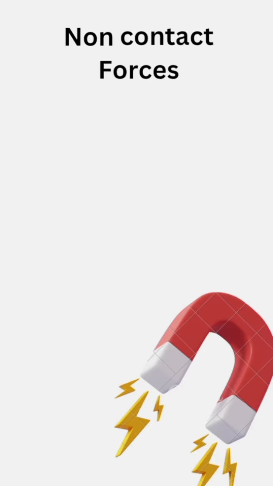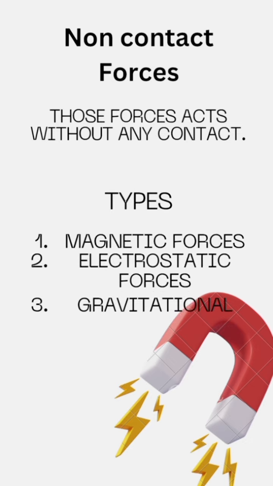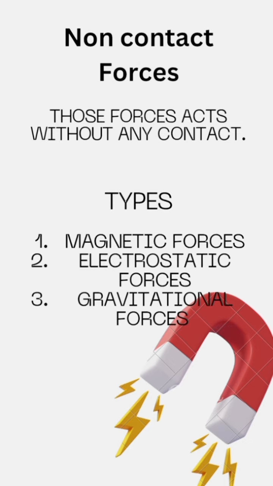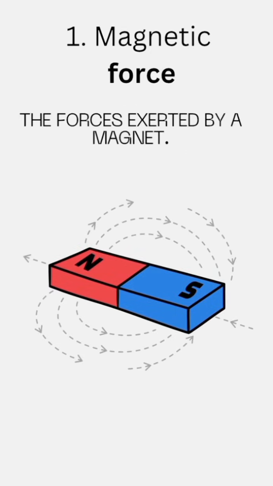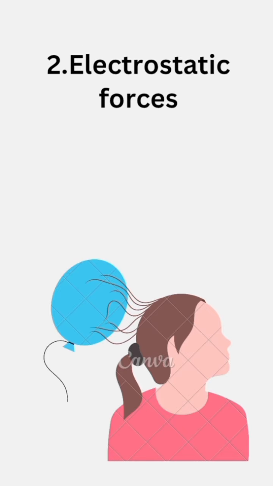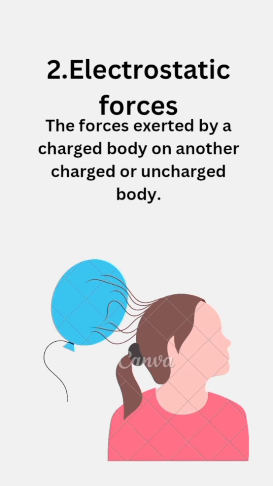Non-contact forces are those forces which act without any contact. Types are magnetic force, electrostatic force, and gravitational force. Magnetic forces are those forces which are exerted by a magnet. Electrostatic forces are those forces which are exerted by a charged body on another charged body or uncharged body.